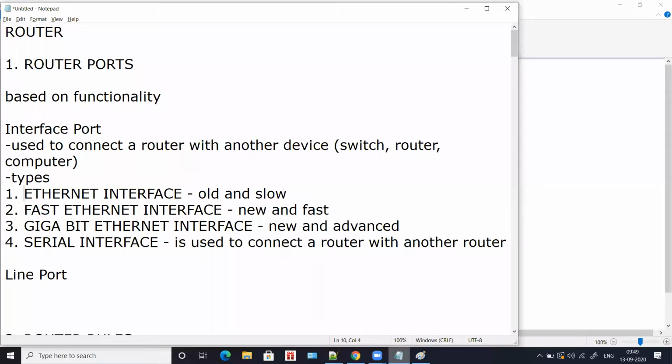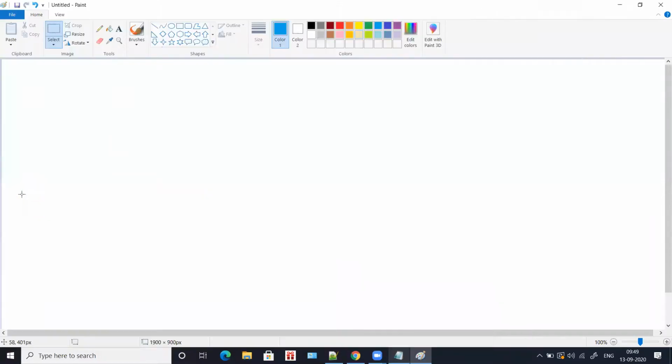Now I'll tell you what the difference is between these interfaces and where you will use them. Basically, an interface port is used to connect a router with another device. For example, in this diagram you have a router connected to a switch, and the switch is connected to a computer, which means you are connecting this router with another device. For that, we go with an interface port. If you plan on connecting a router with another router, then you also go with an interface port.